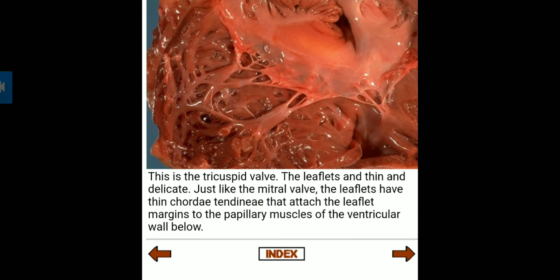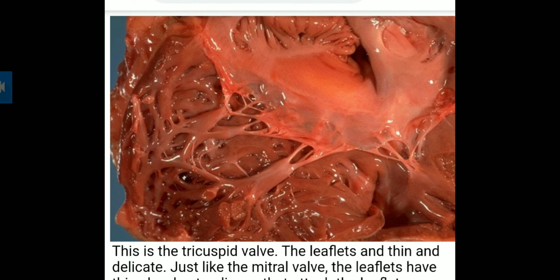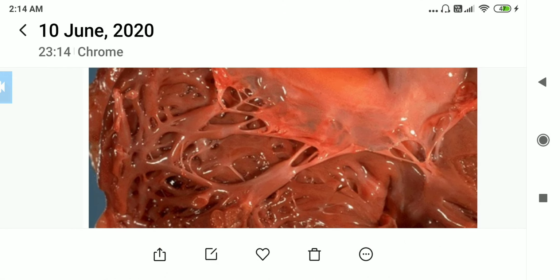So that is what I have discussed till here. The next disease I will discuss in the next class.